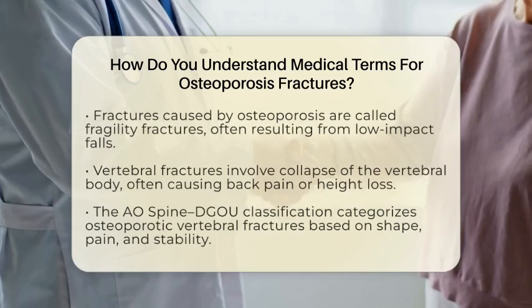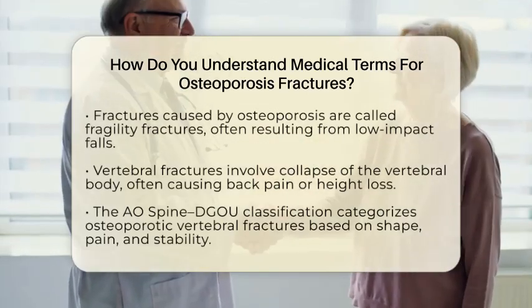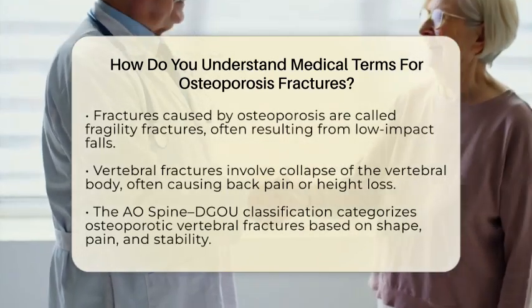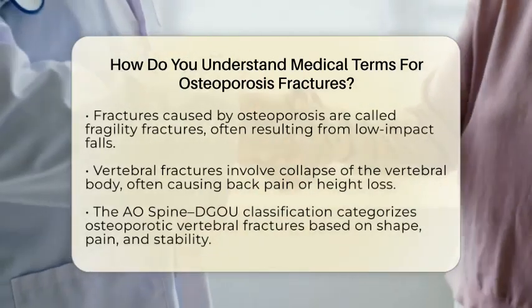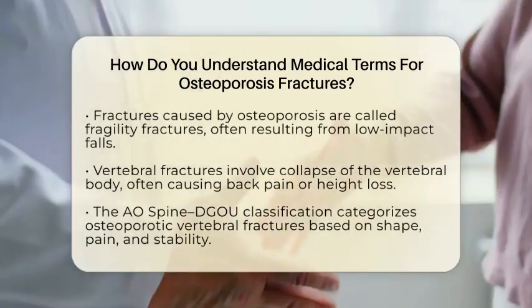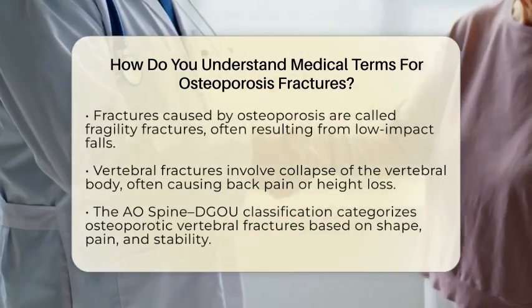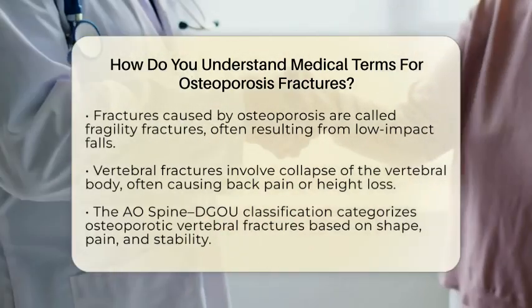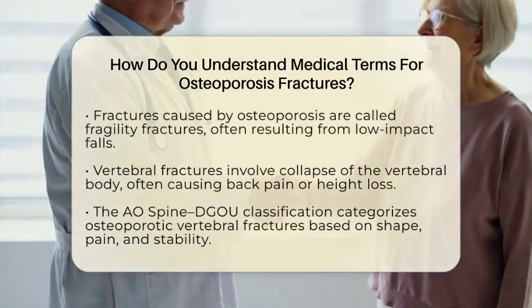Wrist fractures, particularly at the distal radius near the wrist, are also common, especially after a fall. These fractures are often called fragility fractures because they occur from low-impact events, like falling from standing height or even minor slips. Unlike fractures from high-impact trauma, these happen because the bones are weaker due to osteoporosis.